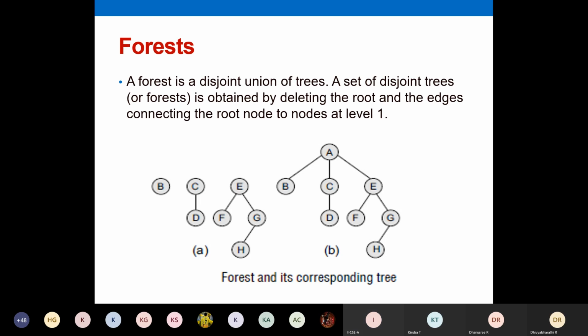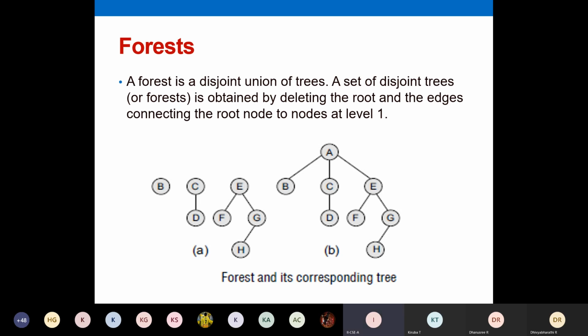Now just read through the statement. A forest is a disjoint union of trees, and a set of disjoint trees or forest is obtained by deleting the root and the edges connecting the root node. We have to remove this node A and also the edges, that is the edges connecting A with B, A with C, and A with E. If you remove these three edges and the root node, you will get three disjoint trees, and these three disjoint trees put together are called a forest.